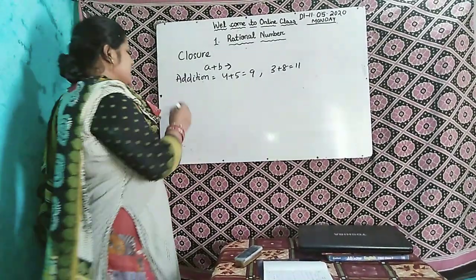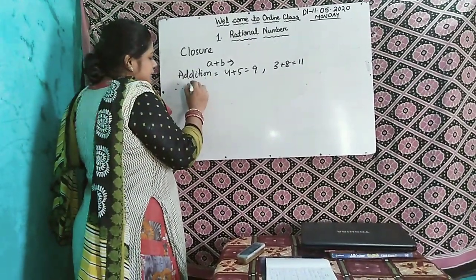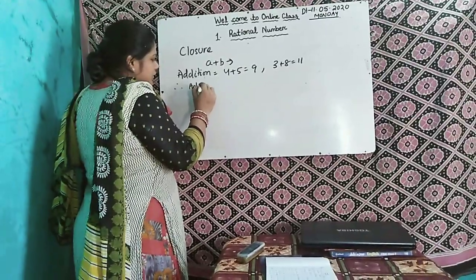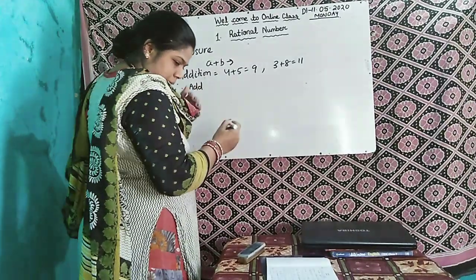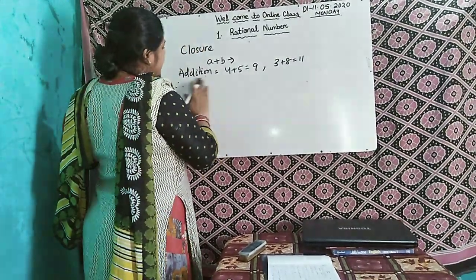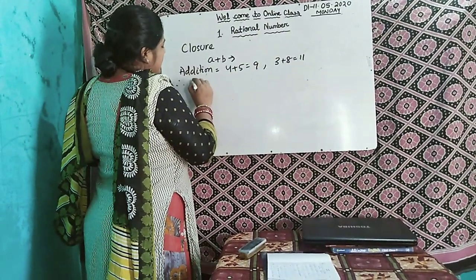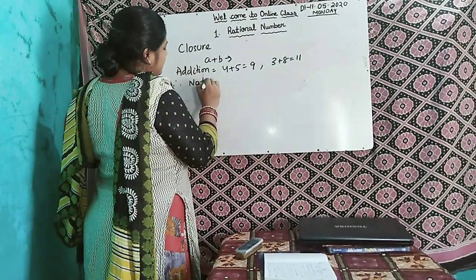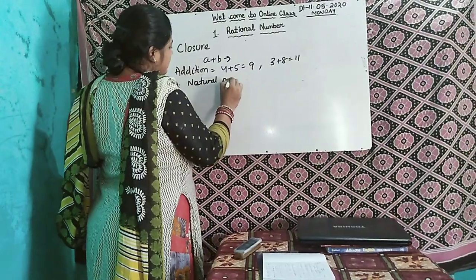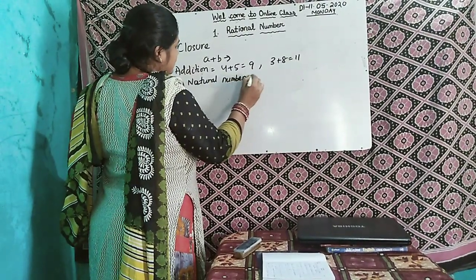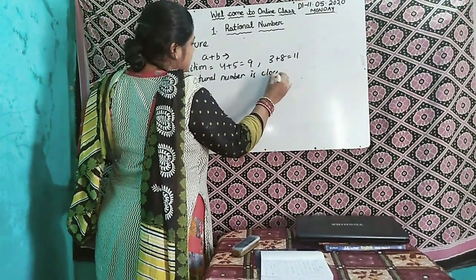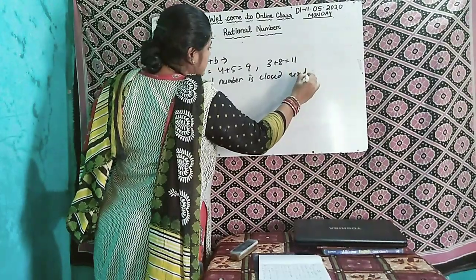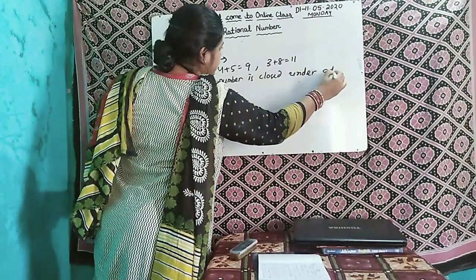Therefore, you write that natural numbers are closed under addition.